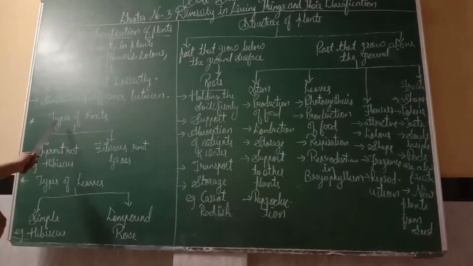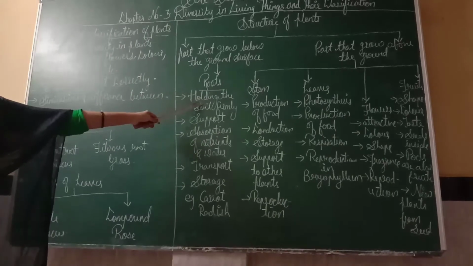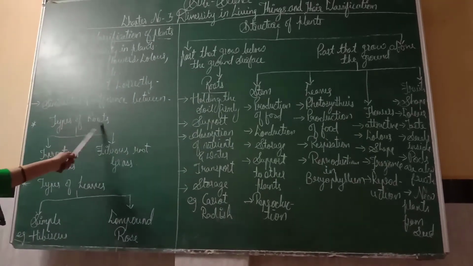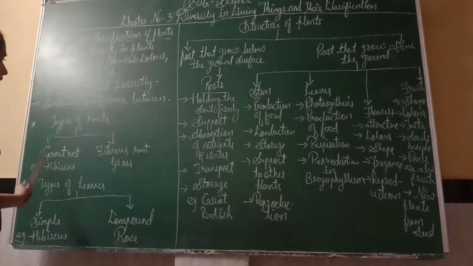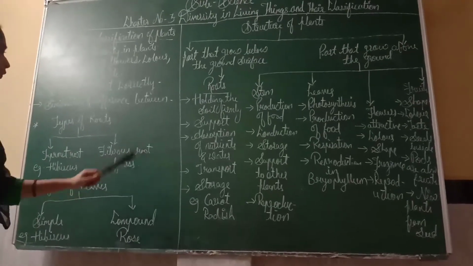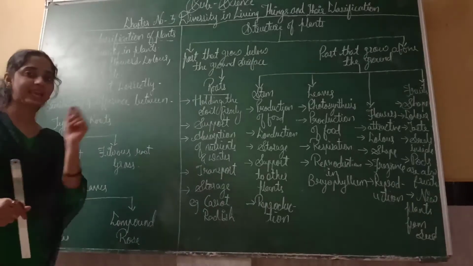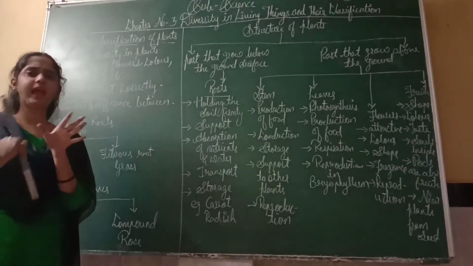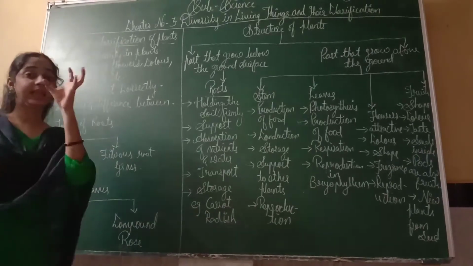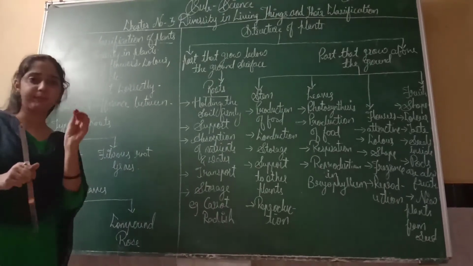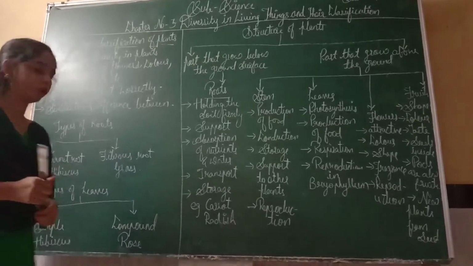Now next, we have discussed roots. So see the next, the types of roots. There are two types of roots. First is tap root and second is fibrous root. Tap root, for example, is hibiscus. They are very easy to see. But fibrous root, like grass, is very thick and has many small roots also.